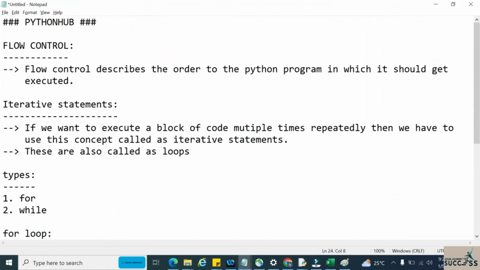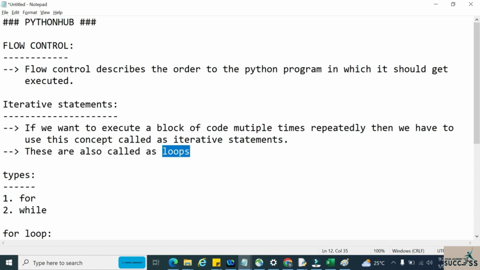In this tutorial we are discussing the second type of statements in flow control, that is iterative statements. Iterative statements are the second topic in our flow control chapter. Now let us see what iterative statements are. In simple words, iterative statements are nothing but loops.